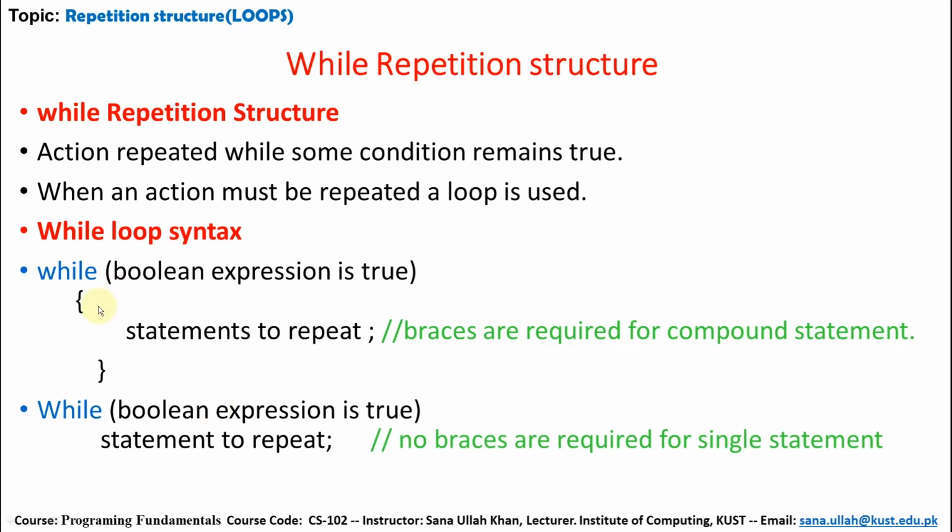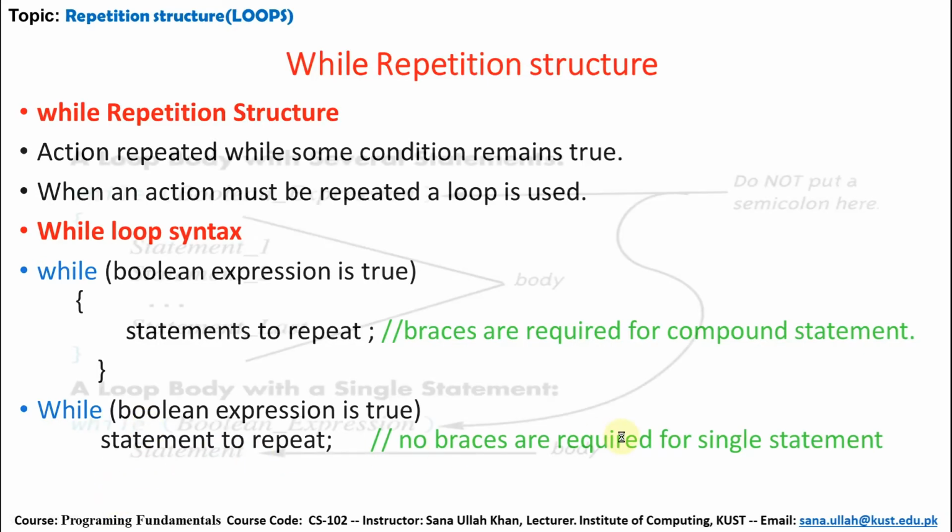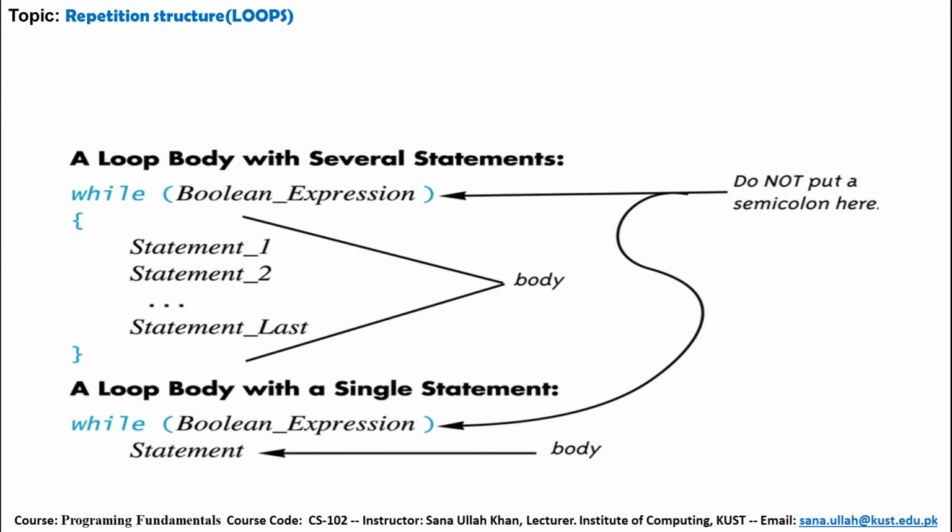If there are several statements, we call it a compound statement, and this is the body of the while loop. If there is a single statement to be repeated, no braces are required. So this is the basic syntax. A loop body with several statements: this is the while, and this is the body of the while loop.